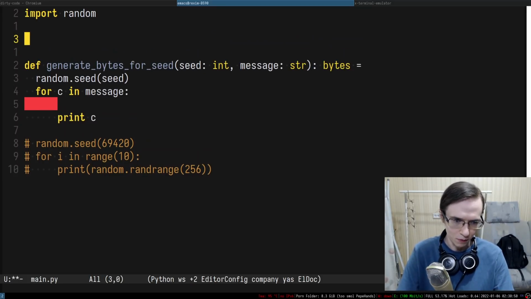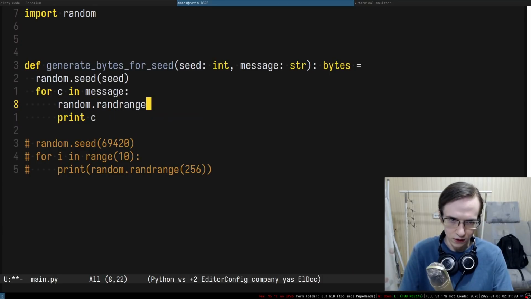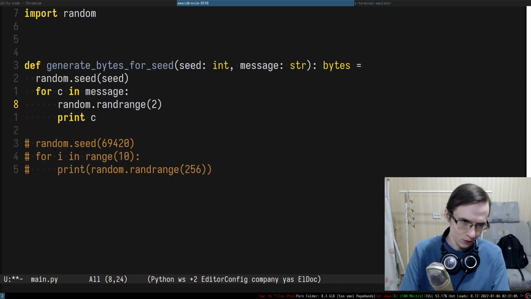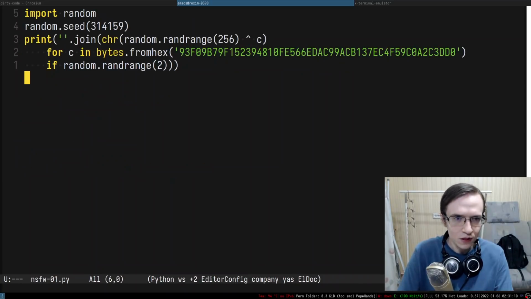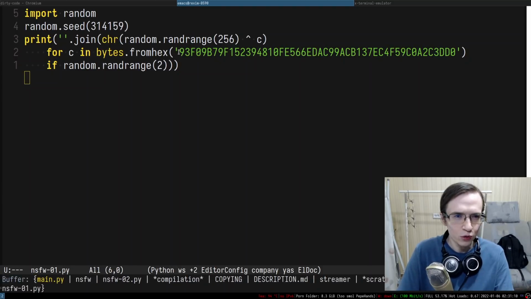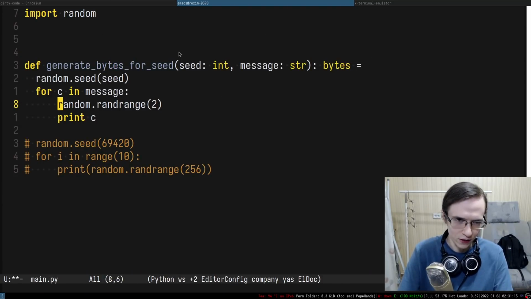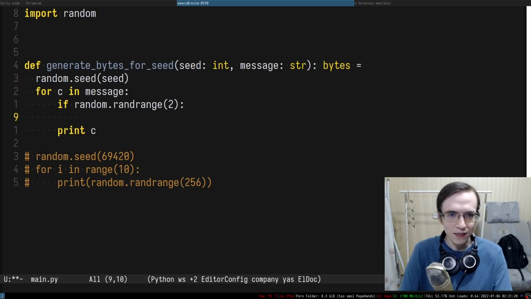Interestingly enough, we have a byte array, and depending on the result of the random number generator, randrange, we either include that byte or filter it out. We only include it if it's equal to 1, essentially. So if this thing is true, this byte is going to be included. That means we need to use that character.